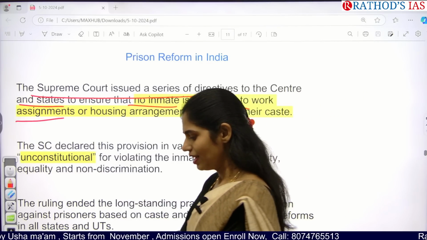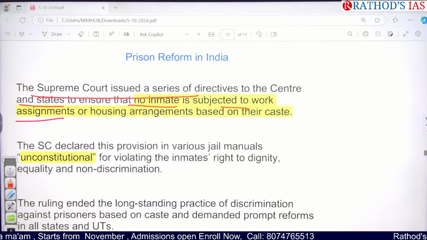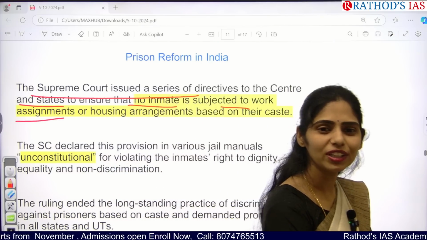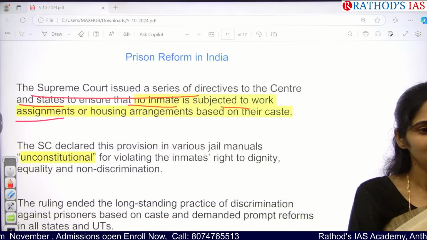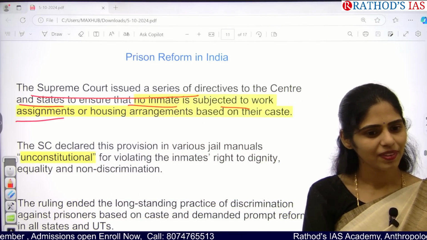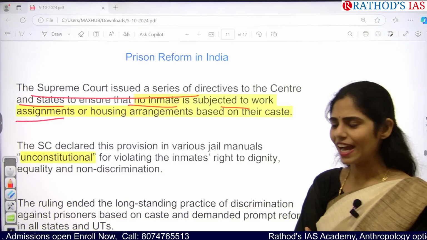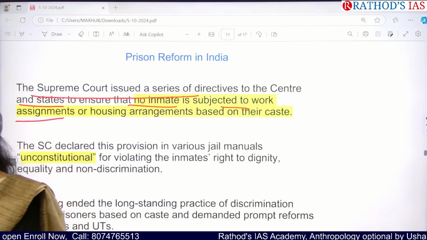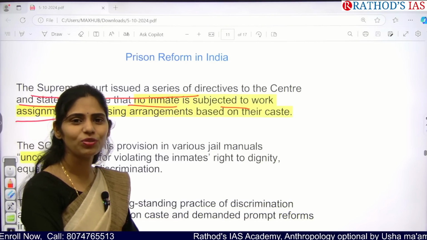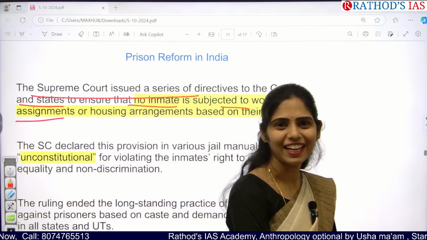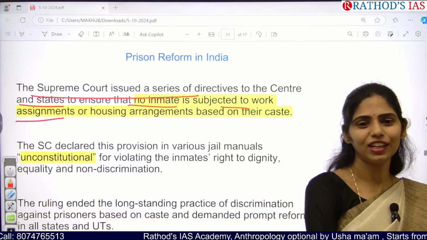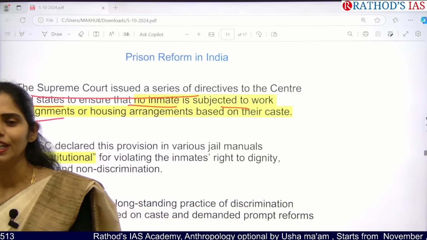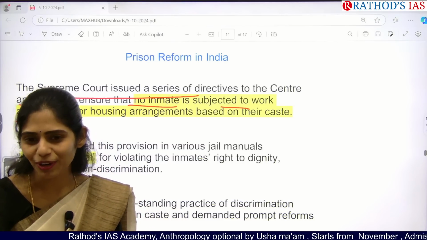For example, if a person is caught for theft, why is he doing theft? Why did he become a thief? For survival. So is that the only method of livelihood to survive in society? No. So if we give him skills, then once he is released, he will not be doing that. That is one of the reforms that will be taken by the government, so that he will understand that skills are important for livelihood.